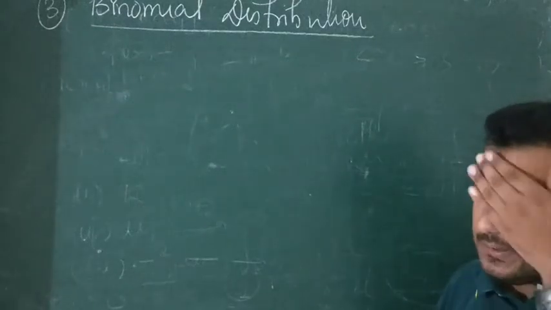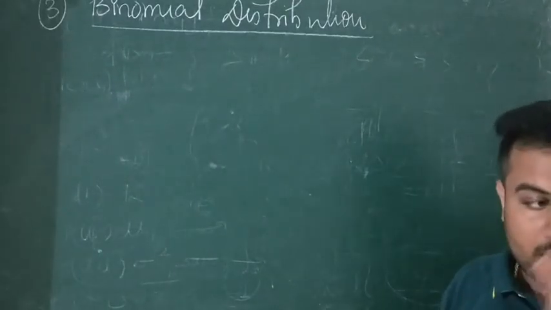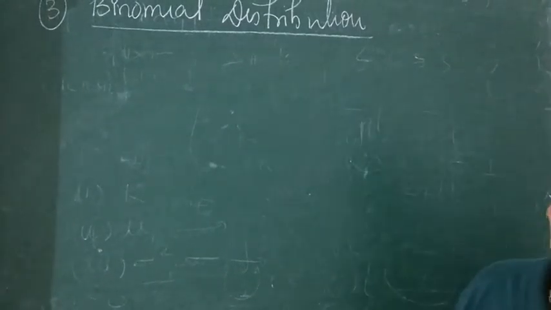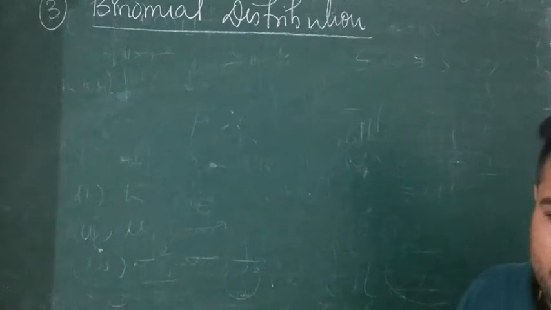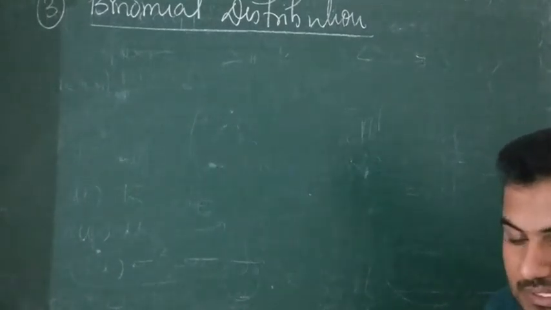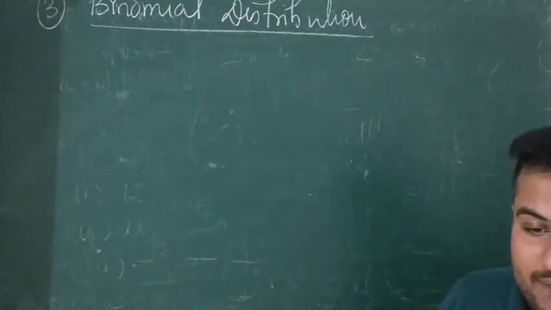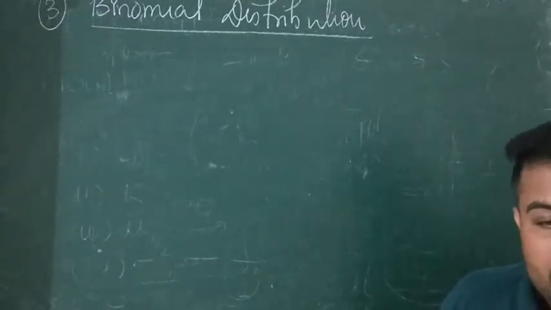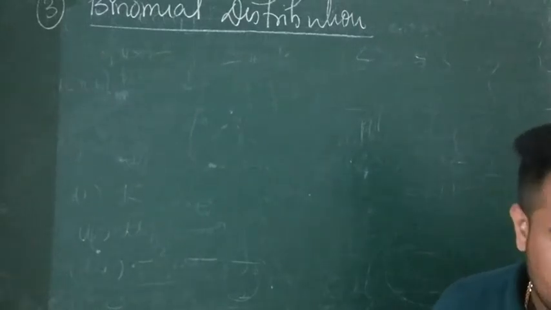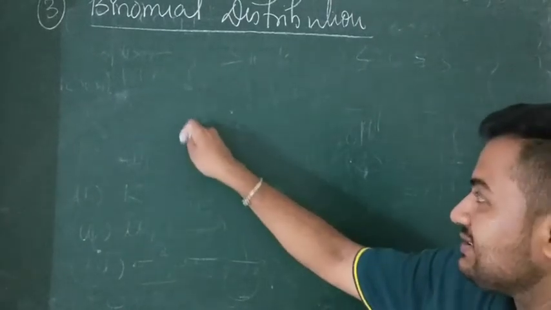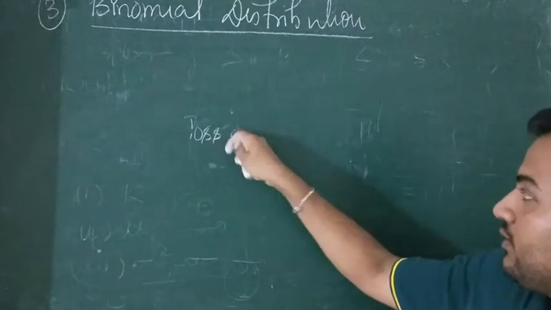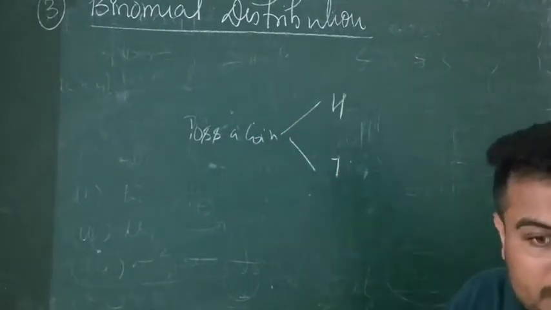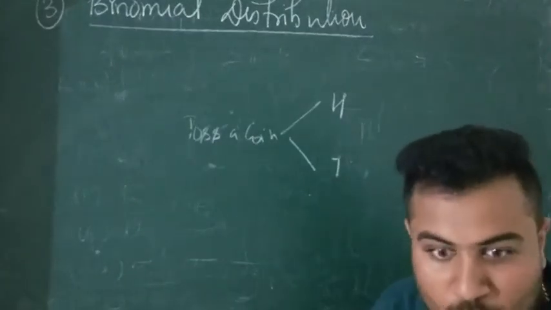Distribution, what we do basically. Here the trials, it's like binomial means 2. Binomial का मतलब क्या होता है? 2. It means the probability or whatever the trials you are having, the outcome of that trial will be constrained to 2 digits. Like if I toss a coin, so what can be the outcome? It can be head or tail.